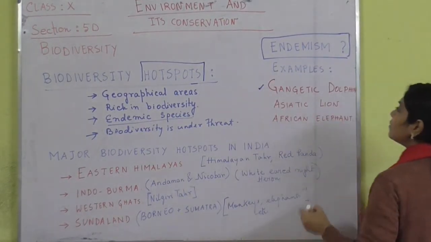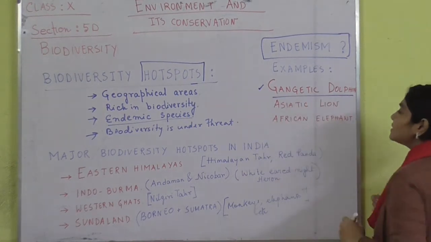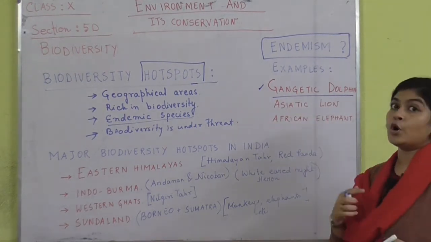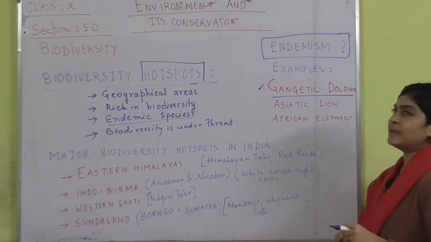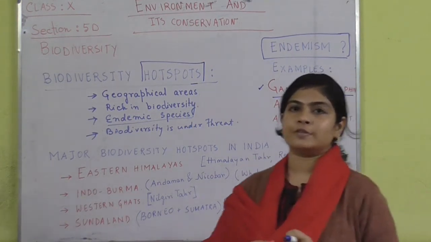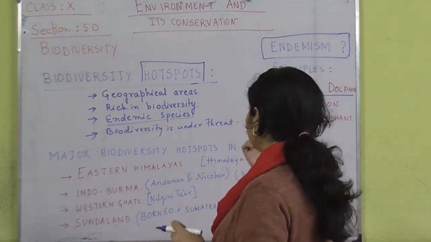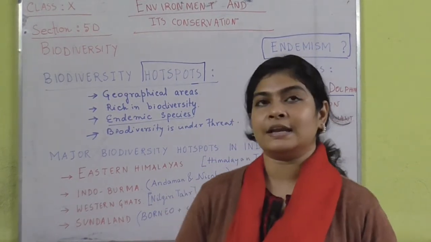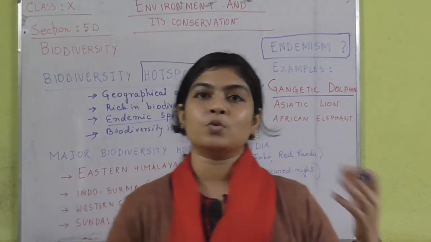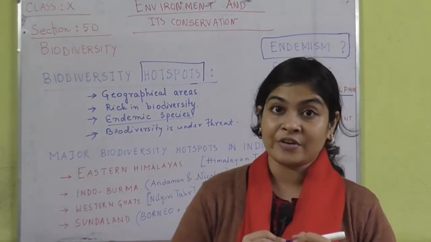The number 1 example is the Gangetic dolphin. I hope many of you have seen Gangetic dolphins, though nowadays it is very rare to see them. We knew until now that dolphins are only present in oceans, but no, there are river dolphins as well.